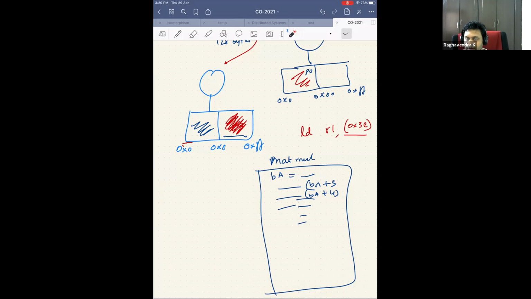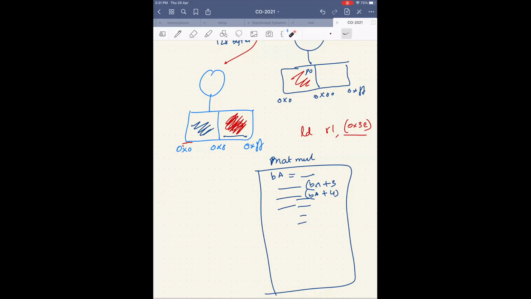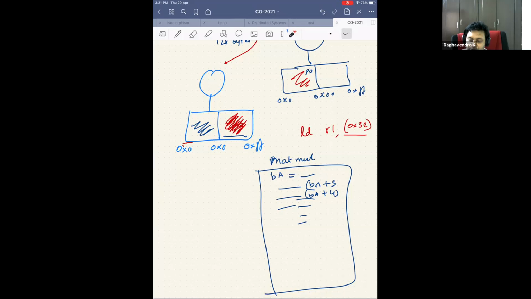So what can you do? Just some base pointer, maybe some stack. Yeah, but I have to write some address right here. Okay, so what you can do is you can actually leave this blank. Let's say I left this blank. I don't set anything to this base address. This is just a blank.